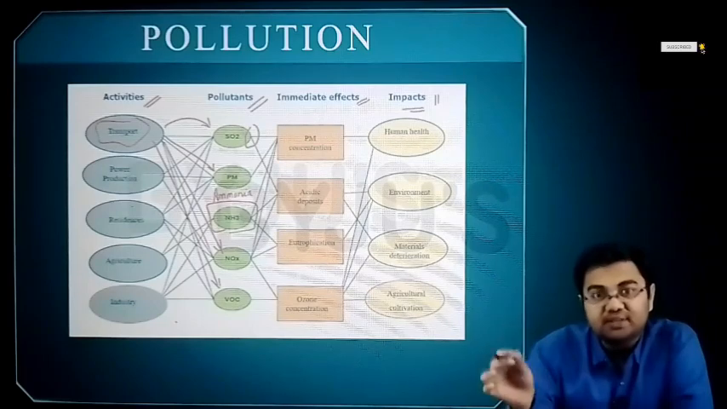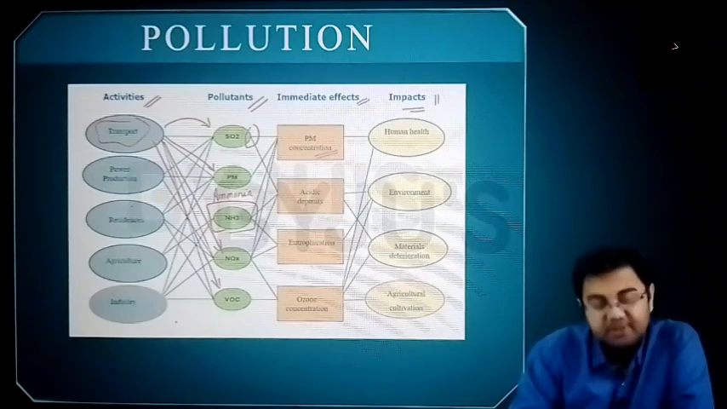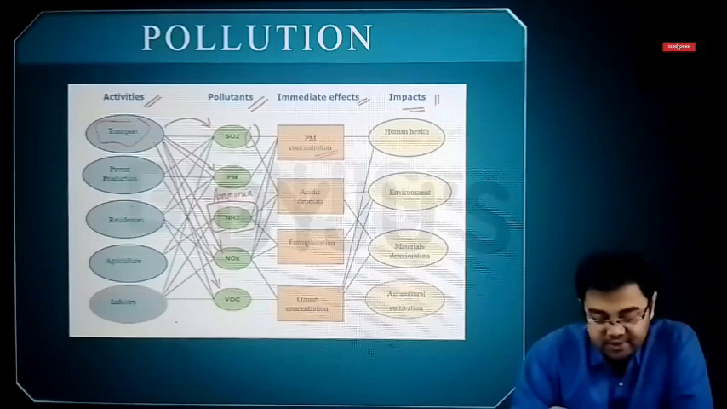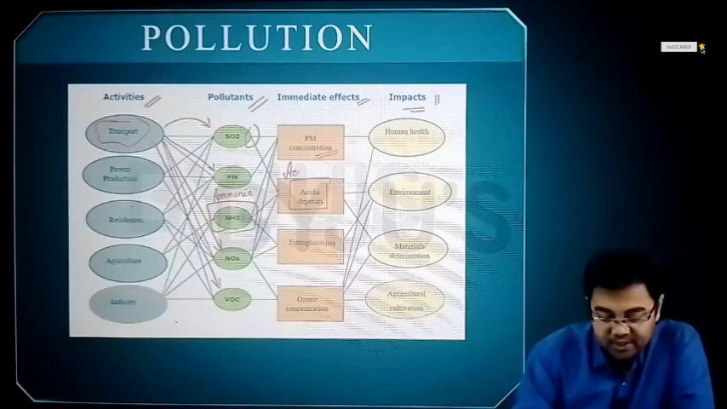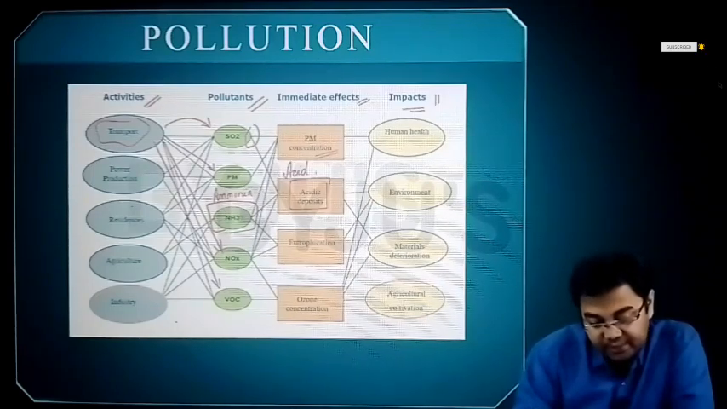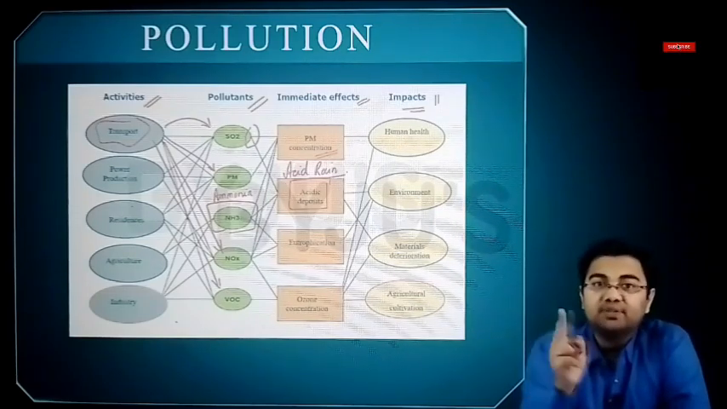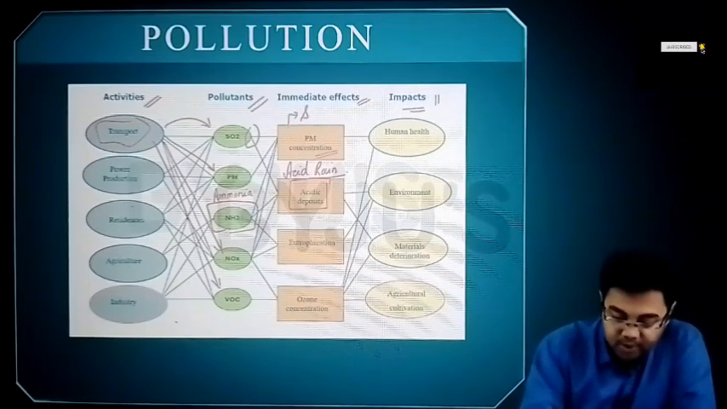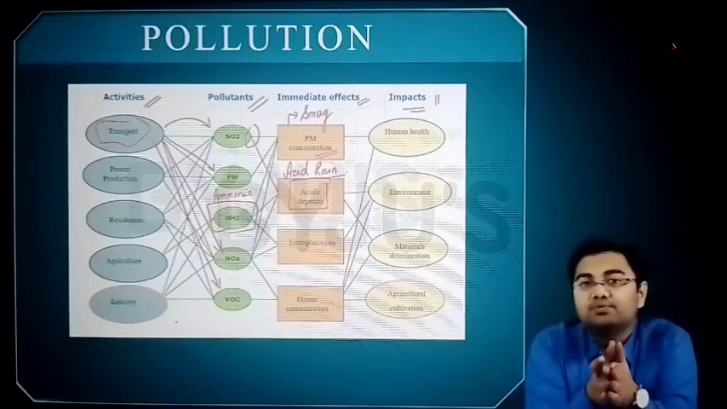So if we just discuss sulfur dioxide, I can see that the PM concentration, that is particulate matter concentration, would be increased due to sulfur dioxide, and acidic deposition, something that would lead to acid rain, would increase in case of sulfur dioxide. So two major concerns that I would have with sulfur dioxide would be PM concentration, which is also associated with smog.